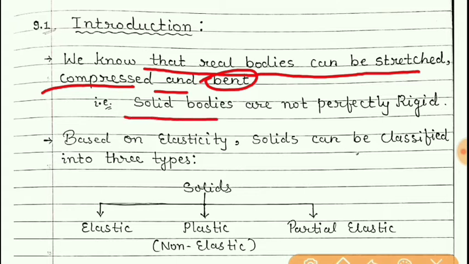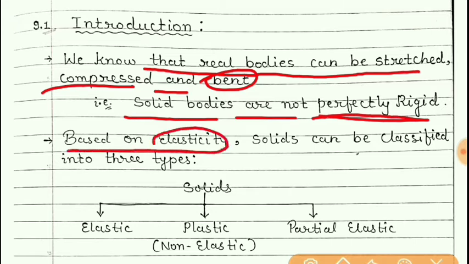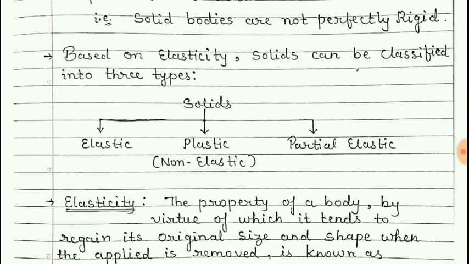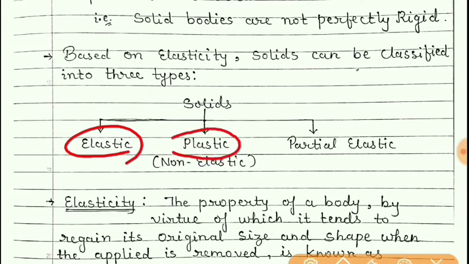Solid bodies are not perfectly rigid. So now, based on elasticity, solids can be classified into three types. One is the elastic body, the other is the plastic body, and the third is partial elastic.